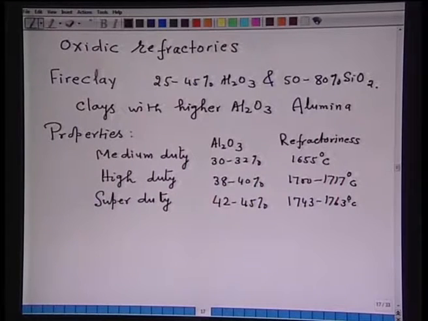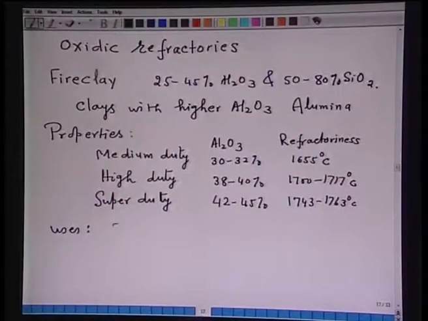Mind you, in the steel industry, fire clay is very commonly used as a refractory lining of most of the reactors. Commonly, they are used in furnaces in the manufacturing industry, the cement industry, then regenerators, then ovens and kilns. They are the areas where fire clay refractories are used.